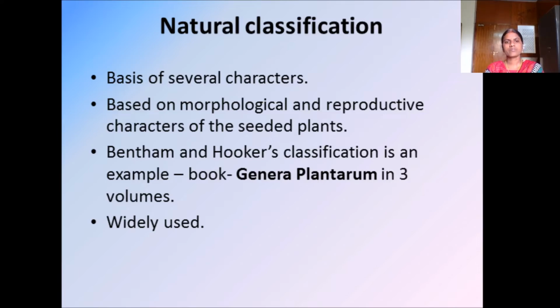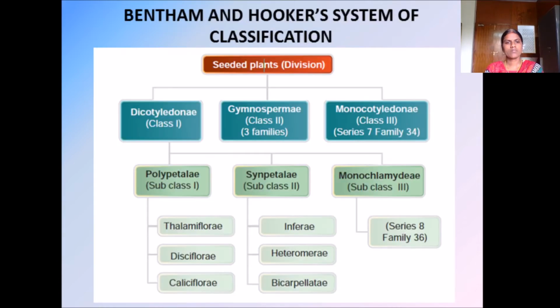This is the Bentham and Hooker system of classification. Seeded plants are divided into 3 categories. One is dicotyledonae, class 1; class 2 is gymnospermae; and monocotyledonae is class 3.